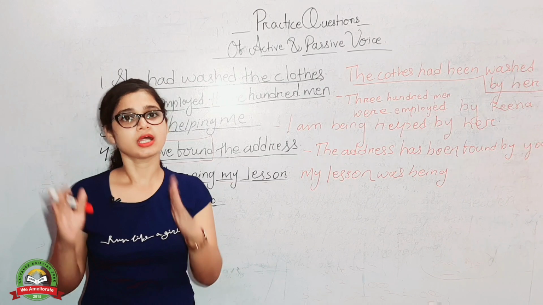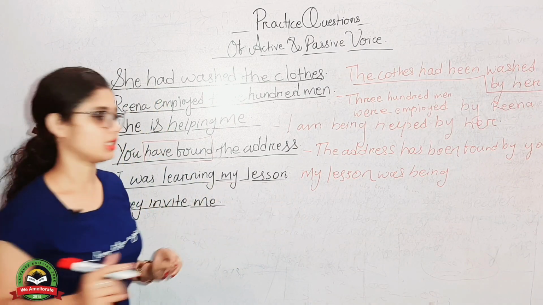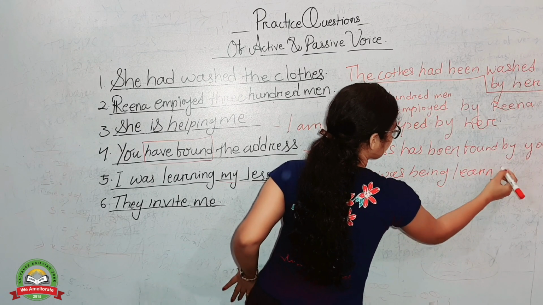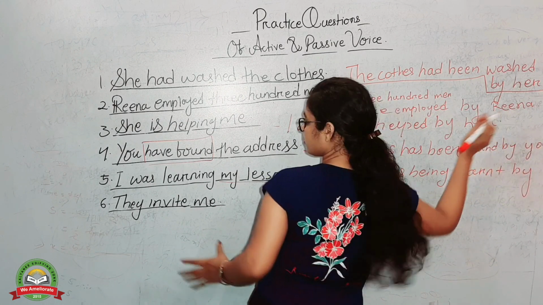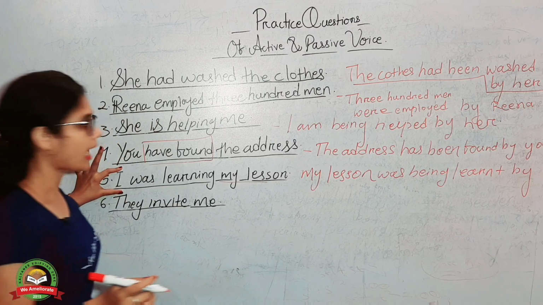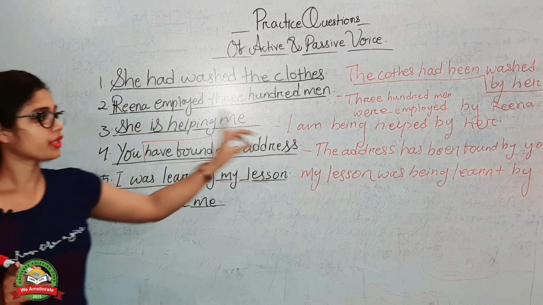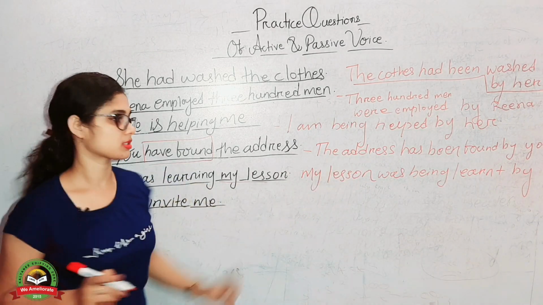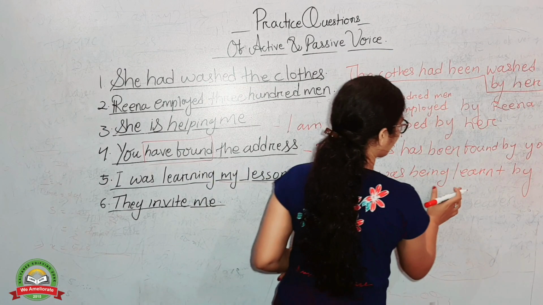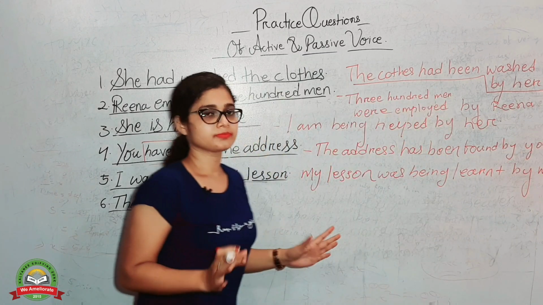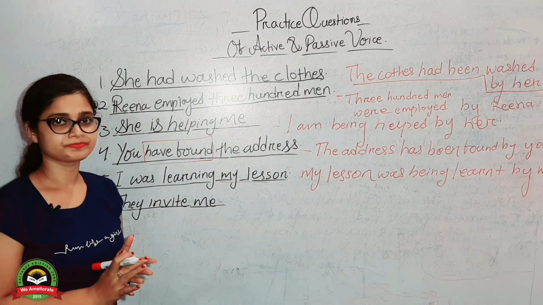Learn, learnt, learnt. We have to use learnt. My lesson was being learnt by whom? Here it is I. I will change into me. Here I is used as subject. We have to change that into object. So my lesson was being learned by me. Correct? Okay.